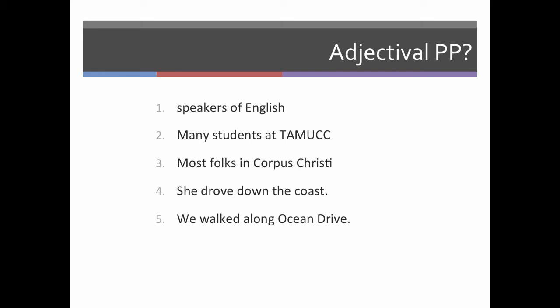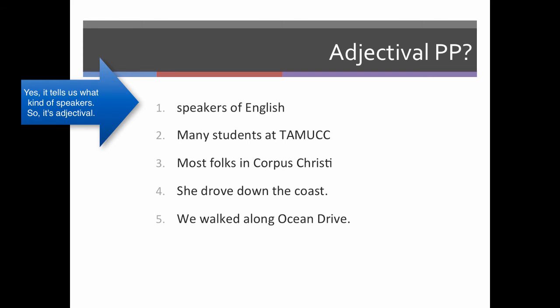So let's look at these few examples and try to determine if these prepositional phrases are adjectival. So here we have speakers of English. So of English is a prepositional phrase. And it is telling us, well, which speakers are you talking about? We're talking about the speakers of English.